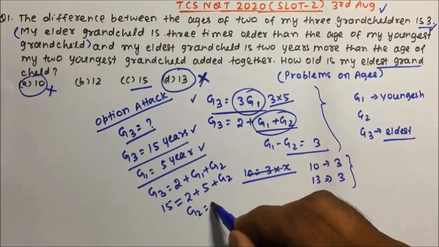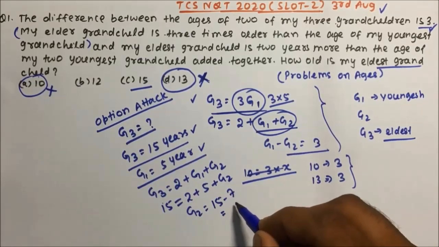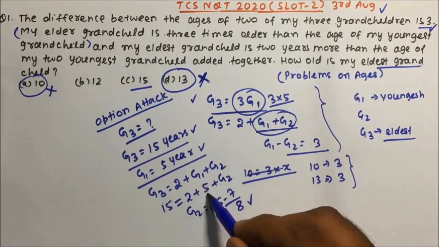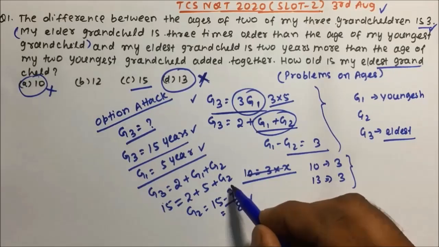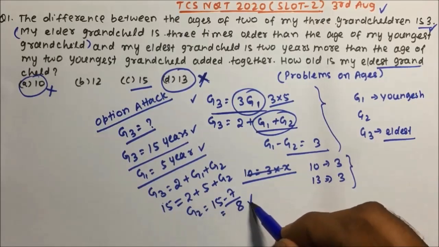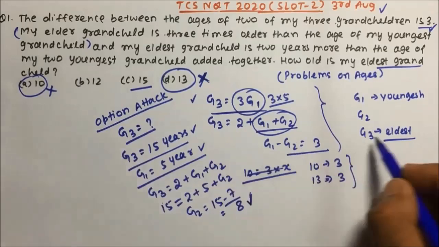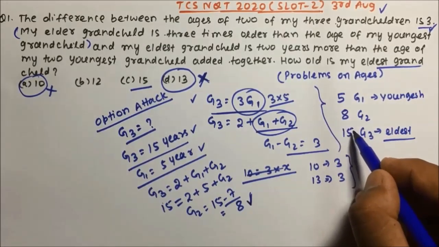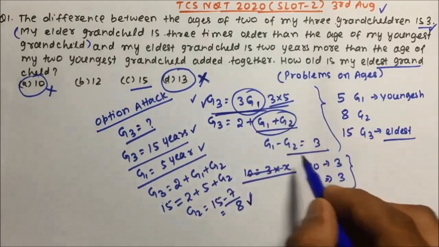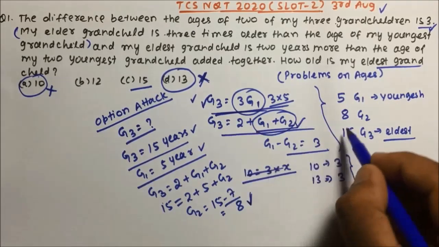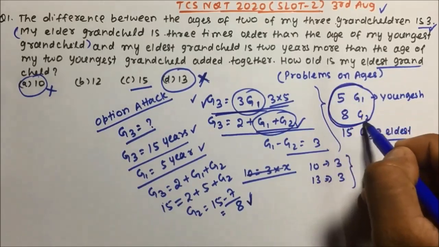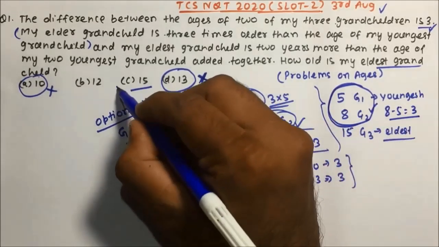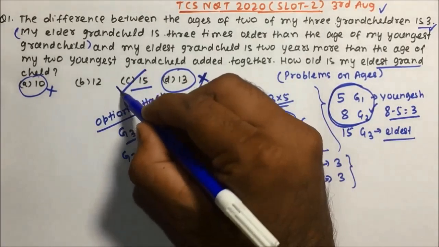So from here G2 will be equal to 15 minus 7, and 15 minus 7 will be equal to what? 8, right? Okay, see, 2 plus 5, G1 is 5, so G2 will be 15 minus 7, which is 8. Now friends, G1 we have got 5, G2 we have got 8, and G3 we have got 15. So the first condition is satisfied. Second one, we have calculated G2. Now the difference between two of the grandchildren is 3. Is it 3? 8 minus 5 equals 3. That means whatever option C, 15, you have selected is correct.